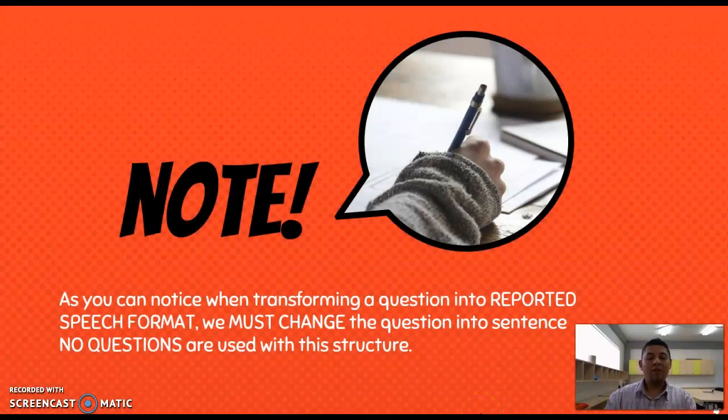Note, it is very important that you notice that when we are transforming a question into reported speech, the format that we are going to use is just like an affirmative sentence. This is to say, when we report questions, the question format is not allowed. We have to eliminate this structure of a question.